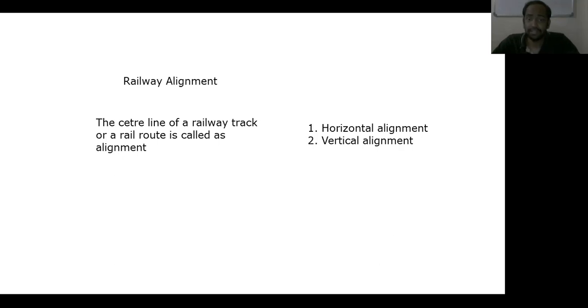So that's why aesthetic considerations also play an important role in the selection of a good alignment. While deciding the alignment, aesthetic aspects should also be given due weightage. A journey by rail should be visually pleasing. This can be done by avoiding views of barricades and passing the alignment through natural and beautiful surroundings with scenic beauty.